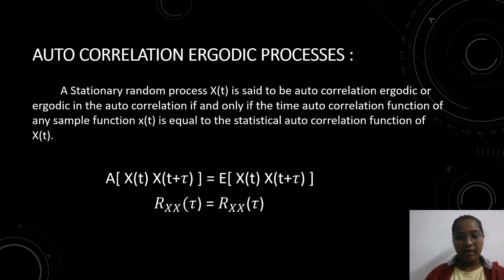Now here we see the mathematical expression: A of x of t into x of t plus tau is equal to E of x of t into x of t plus tau. That is, small r xx of tau is equal to capital R xx of tau.